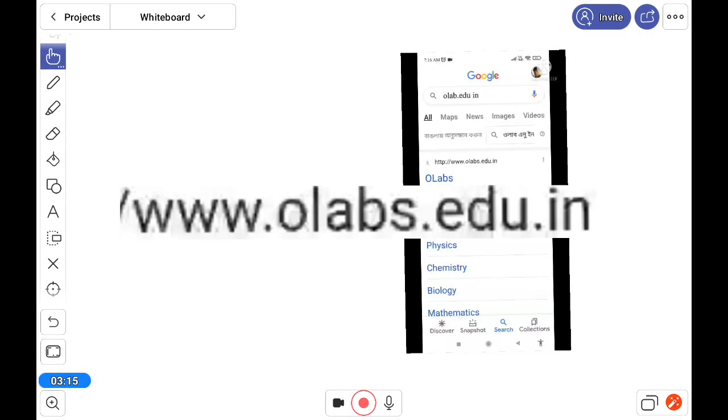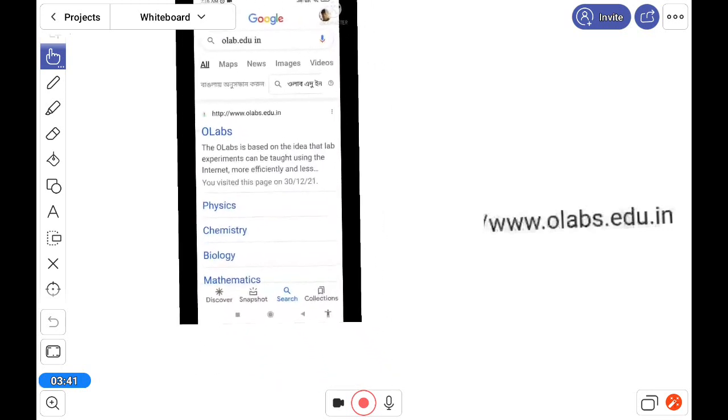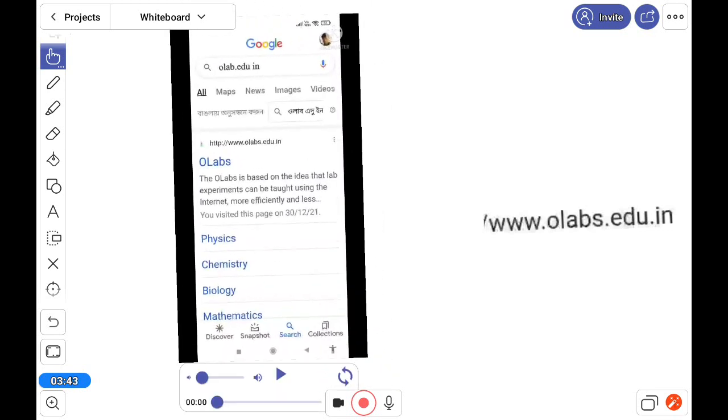Look at here, there is a website, www.olab.edu.in, that you have to type in your laptop or mobile. If you type it in Google, you will get it. And after that, step by step, I am showing what you have to do. So when it appears, next just check that.